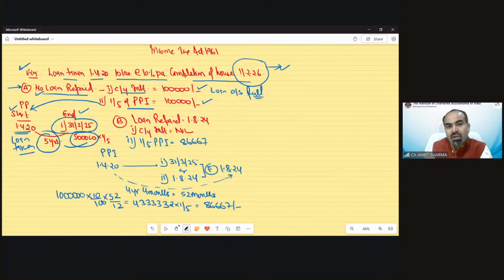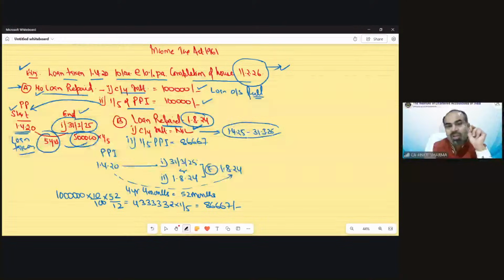Point B was, suppose the loan is repaid on 1st August 2024. If the loan has been repaid on 1st August 2024, that means in the current year, which is 1st April 2025 till 31st March 26, there is no loan outstanding during this duration because the loan has already been paid in the last year.